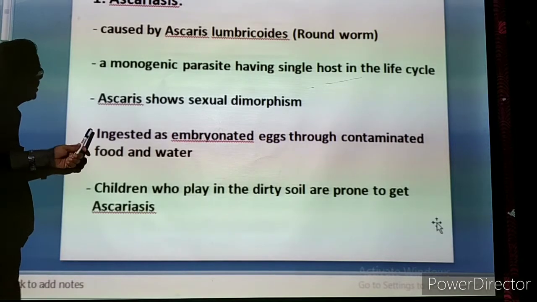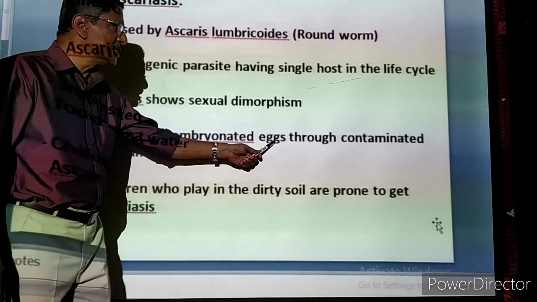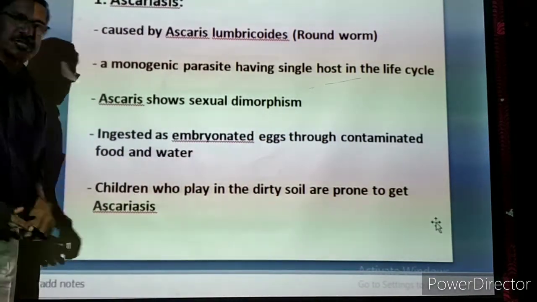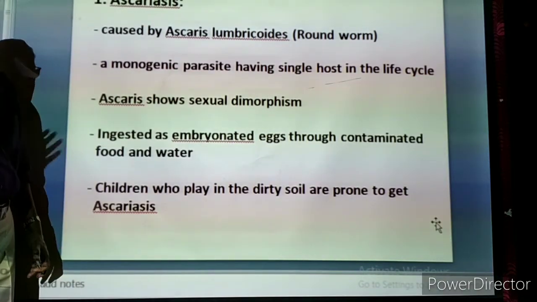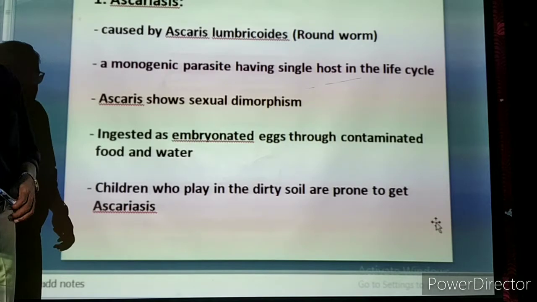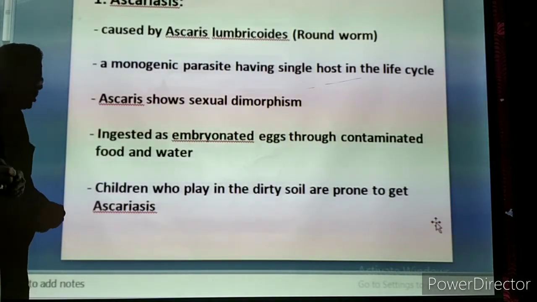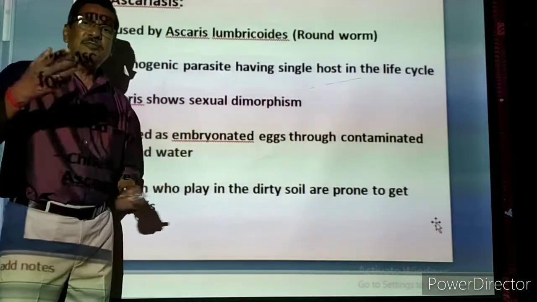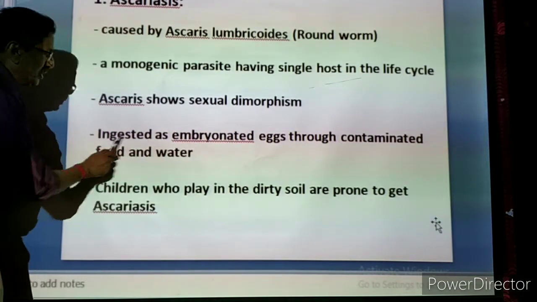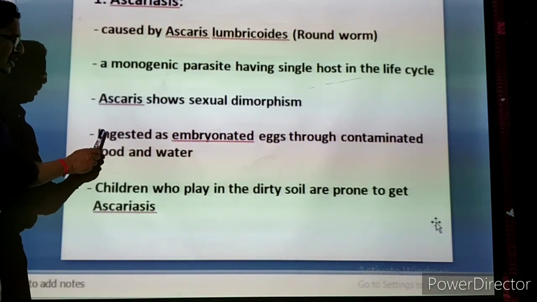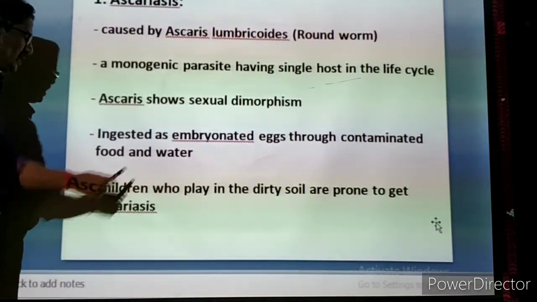Now these parasites are ingested as embryonated eggs through contaminated food and water. Even the housefly can spread this: when the housefly sits in a dirty place, the eggs attach to it. An embryonated egg is one that has already started growing inside. Ingested means consumed by the individual, as embryonated eggs through contaminated water and food.